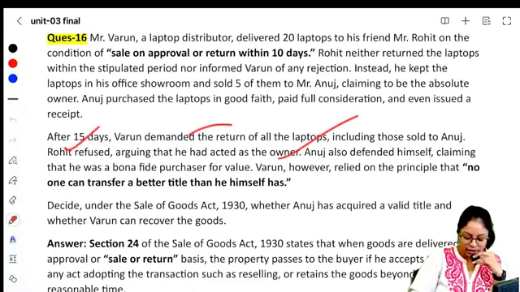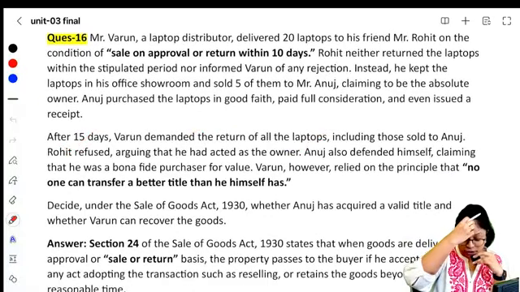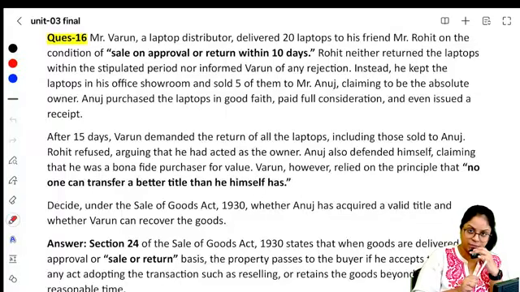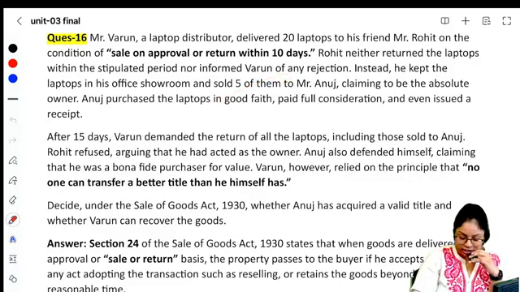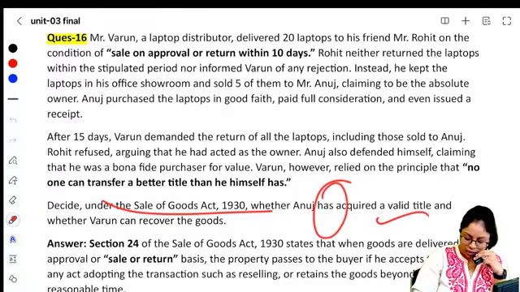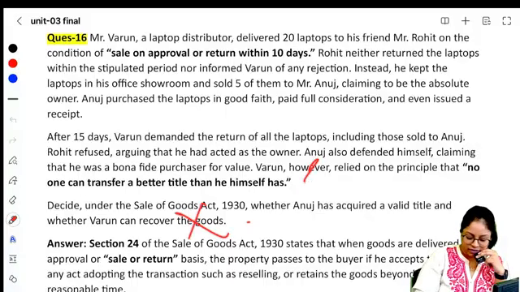After 15 days, Varun demanded the return of all the laptops, including those which were sold to Anuj. Is Anuj required to return? No, because he purchased in good faith. Right? He did not have knowledge that this guy does not have the authority to sell. He gets a good title. Decide under the Sale of Goods Act whether Anuj has acquired a valid title. Yes. Whether Varun can recover the goods. The answer is he cannot recover those 5 goods.